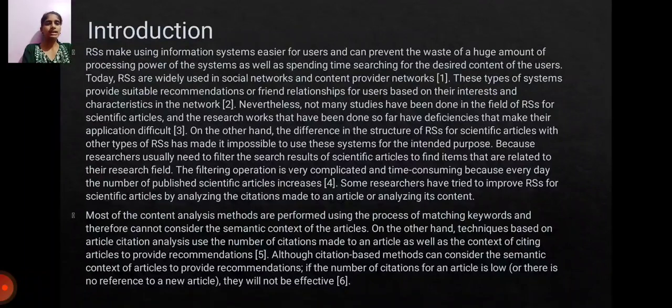On the other hand, the difference in the structure of RSs for scientific articles with other types of RSs has made it impossible to use these systems for the intended purpose, because researchers usually need to filter the search results of scientific articles to find items that are related to their research field.